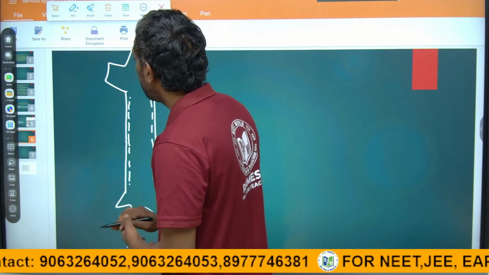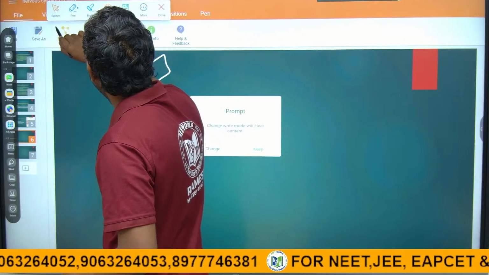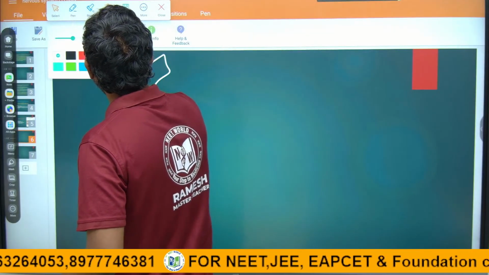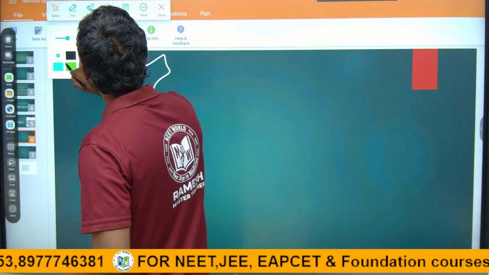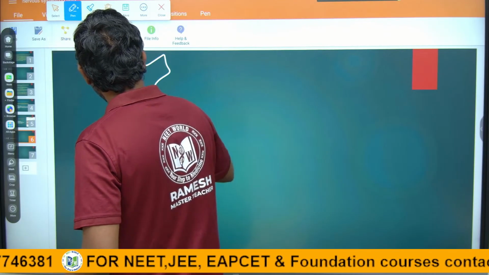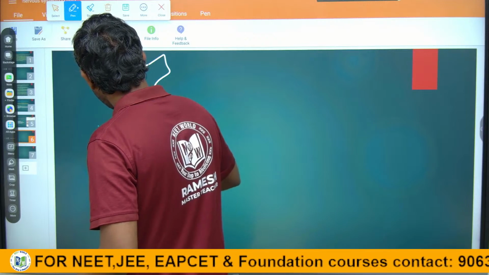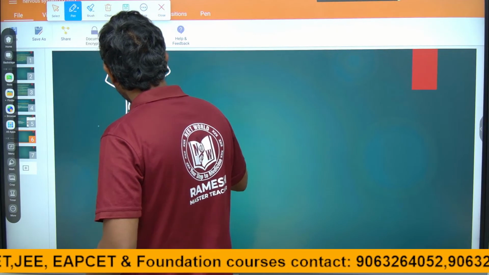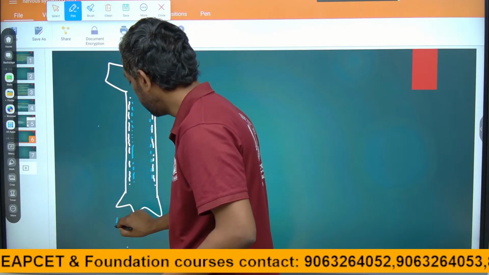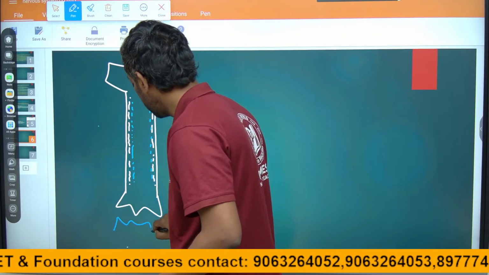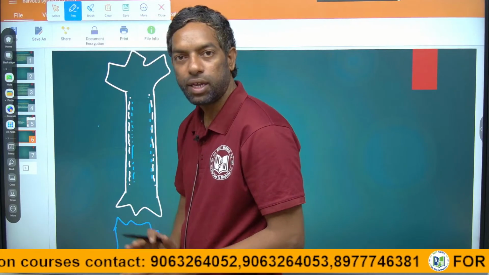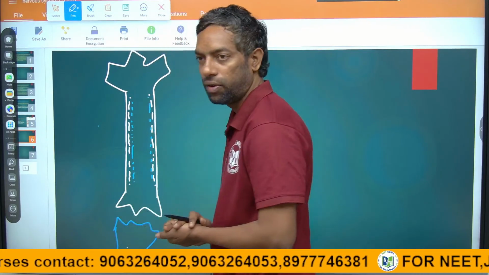The signals always pass through the membrane. Around the membrane, the signals pass from one neuron to the next neuron. This is the next neuron, guys. The signals always pass only in the cell membranous area.